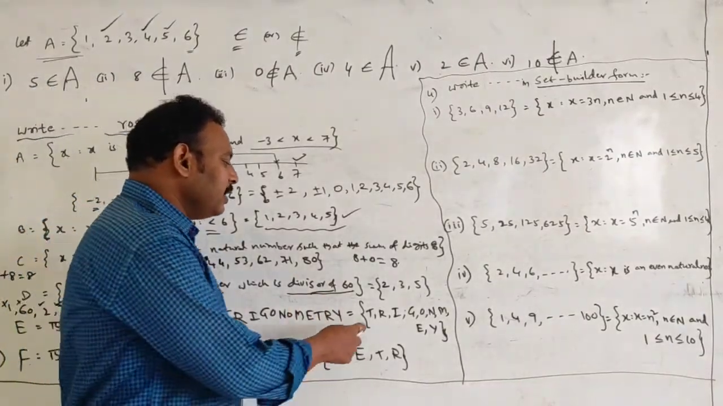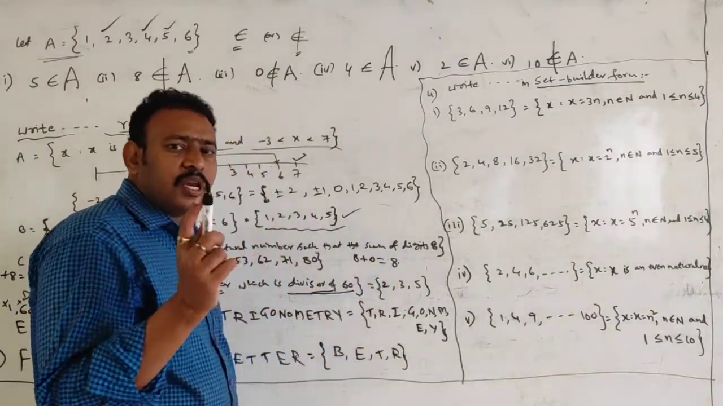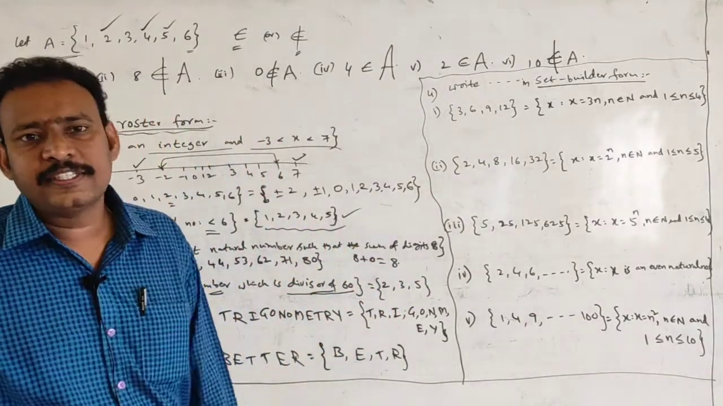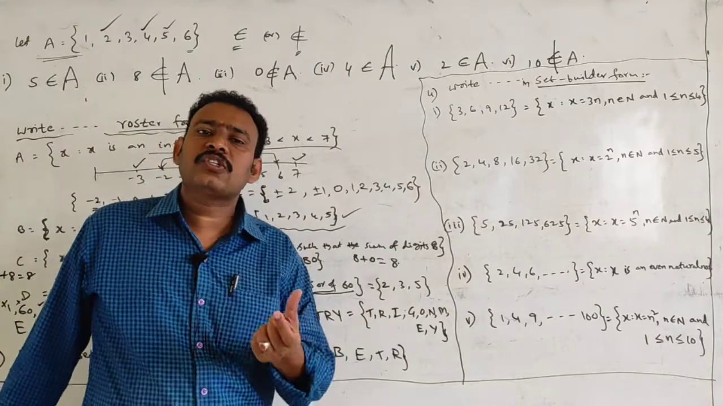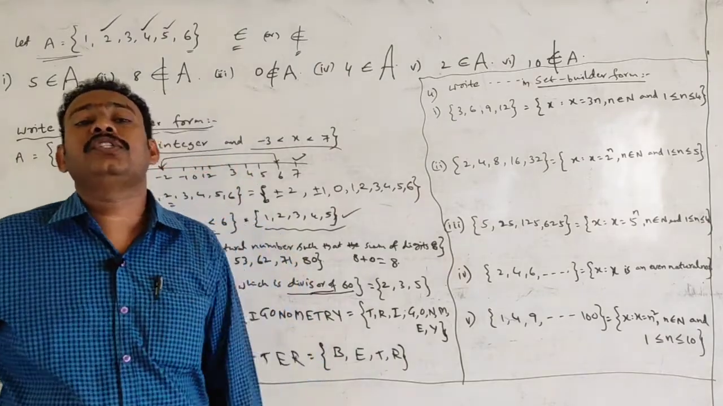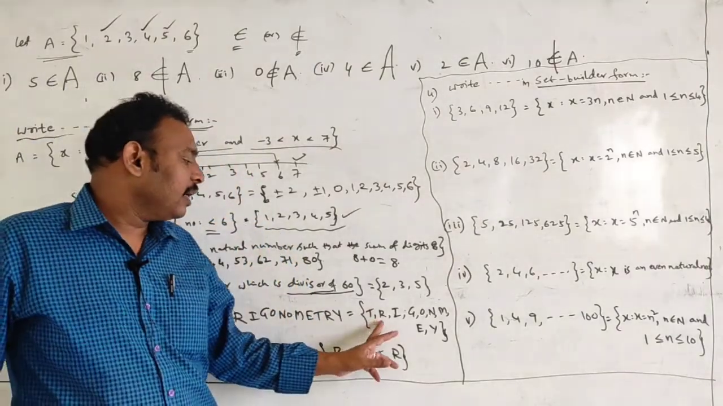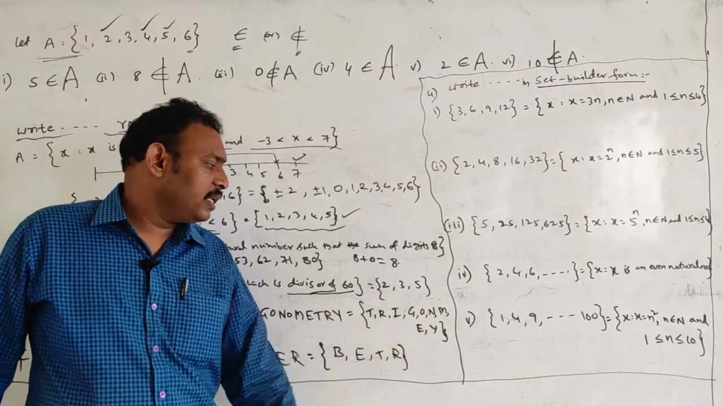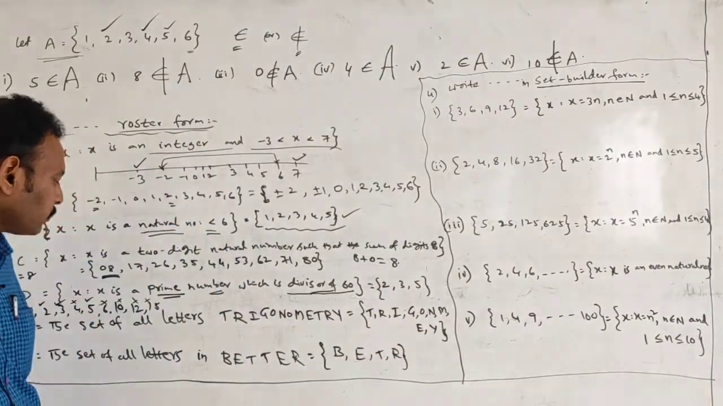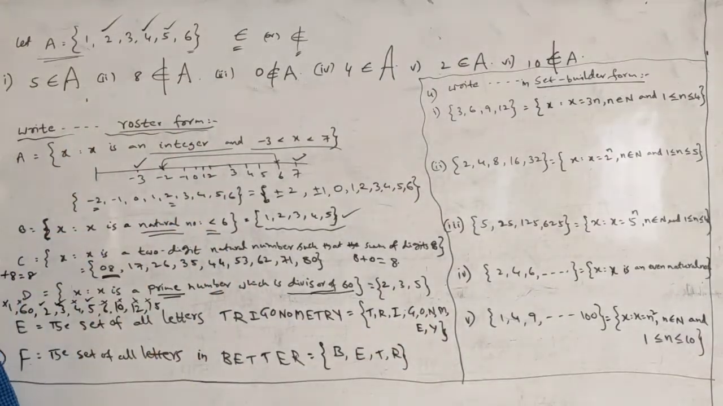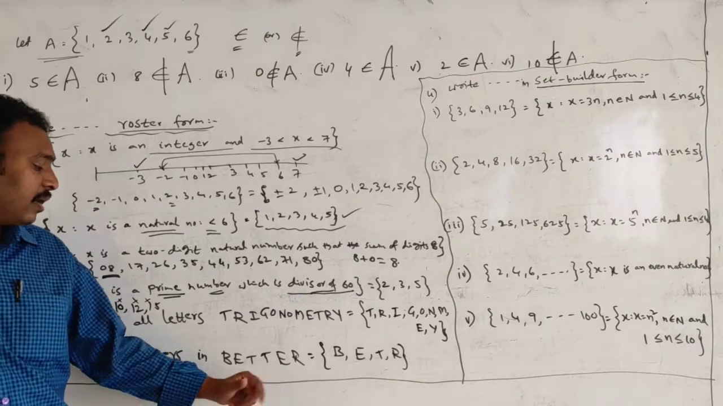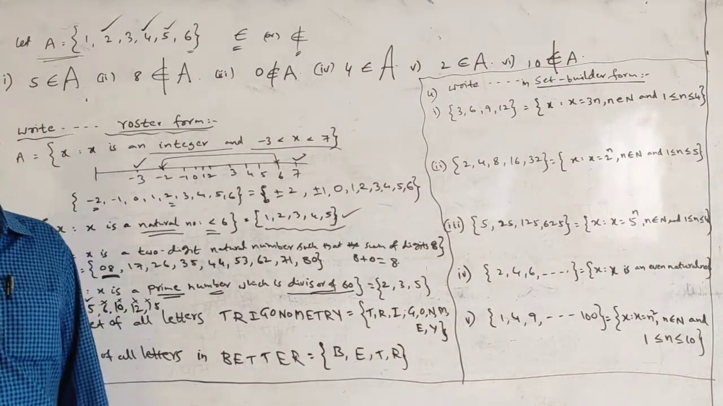The final thing is, need not write repeated letters. Repeated objects in the set need not be written. Okay. T, R, I, Z, O, N, M, E, Y. Like that. Similarly, one more thing, better, B-E-T-T-E-R.